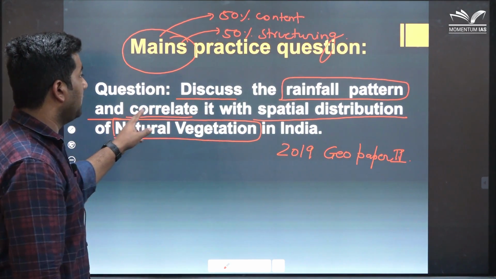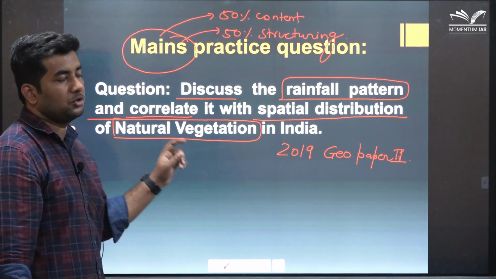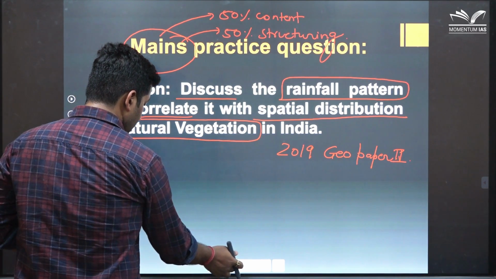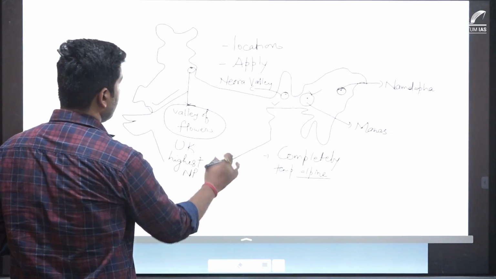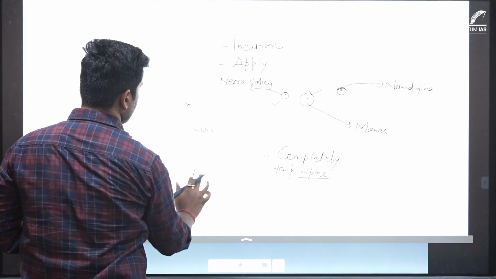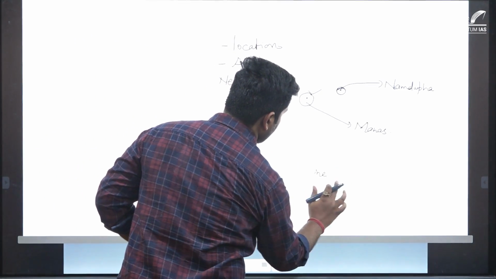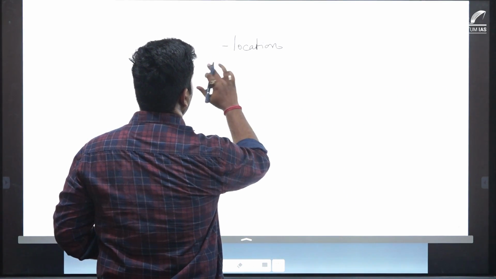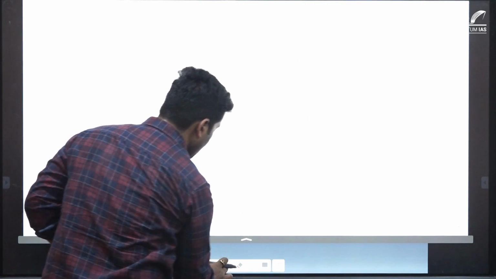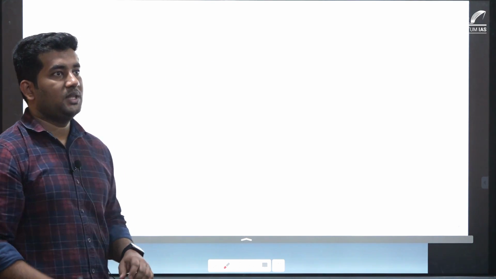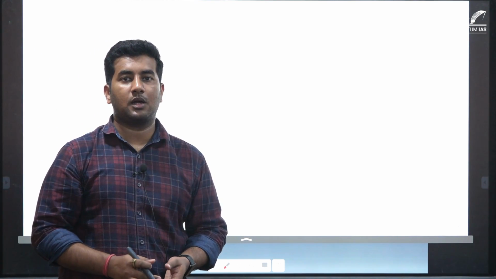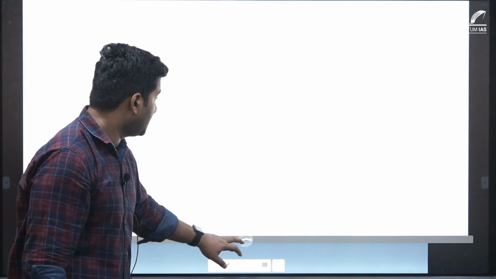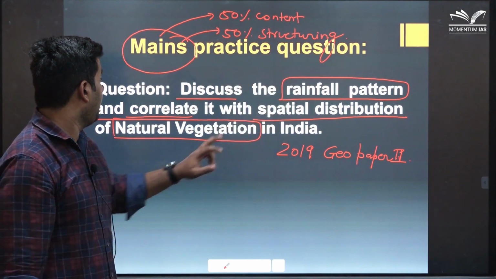Discuss the rainfall pattern and correlate it with spatial distribution of natural vegetation in India. Now depending upon whether we have a 15 marker or a 10 marker question, the structure of the answer will change accordingly.